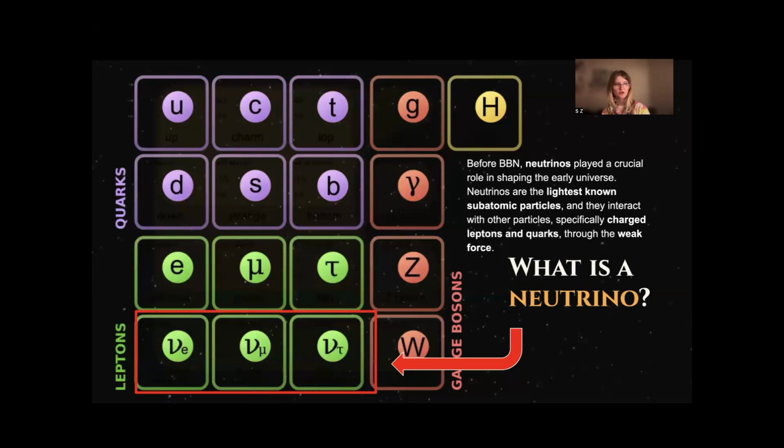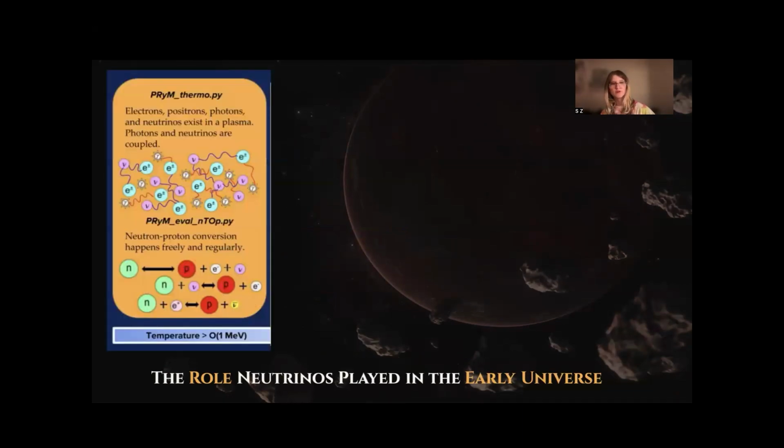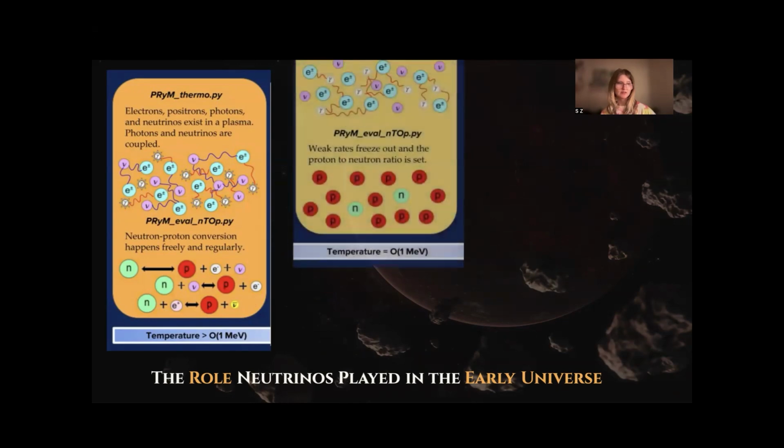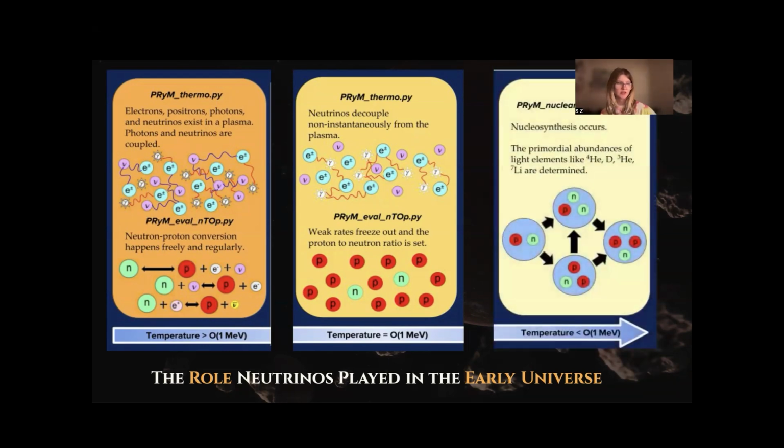Before BBN, neutrinos played a crucial role in shaping the early universe. Neutrinos are the lightest known massive subatomic particles, meaning with mass, and they interact with other particles, specifically charged leptons and quarks, through the weak force. Neutrinos participated in the conversions between neutrons and protons. These conversion rates freeze out as the universe expands and loses energy density, meaning prior to BBN, a fixed number of protons to neutrons existed in the plasma. This affected how much of each light element could be created during BBN.